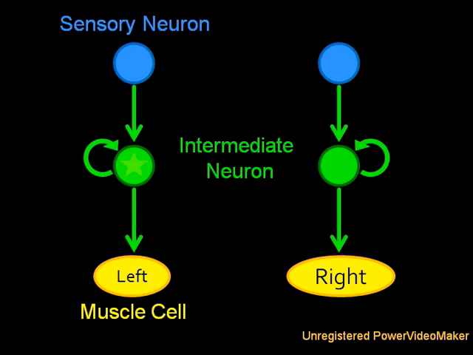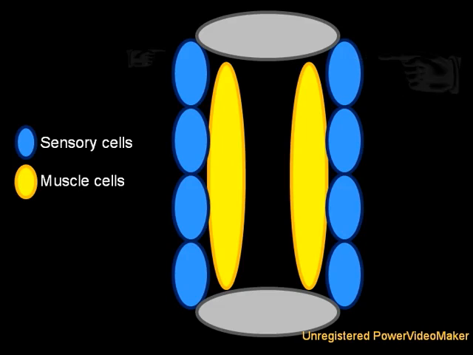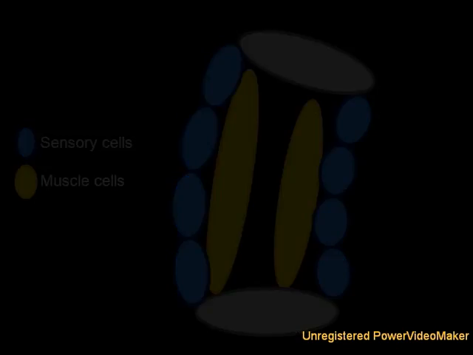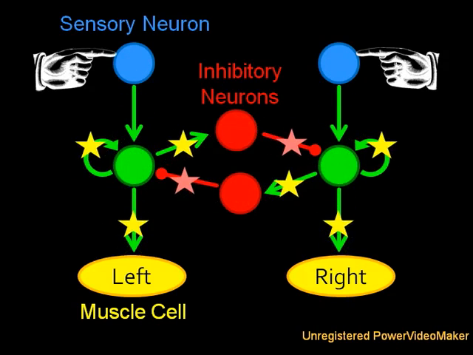But how can a simple circuit make decisions? Let's imagine a case where stimuli come from both sides and the animal needs to contract only the muscles on the side where the stimulus is greater, as it would be a waste of energy for the organism to fight itself and contract both muscles. Here we can add 2 more neurons, but these are inhibitory, not excitatory, and they connect the left and right circuits together.